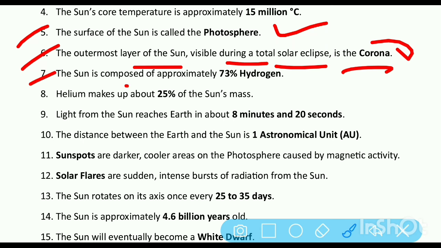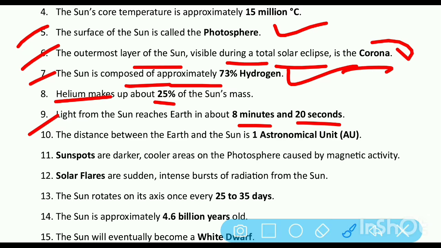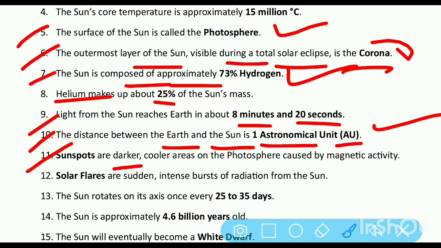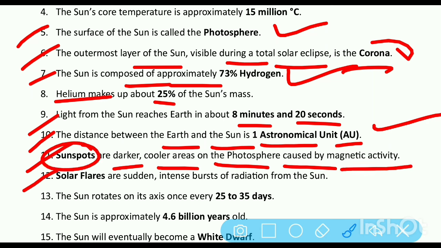The sun is composed of approximately 73% hydrogen and 25% helium. Light from the sun reaches Earth in about 8 minutes and 20 seconds. The distance between the Earth and the sun is 1 astronomical unit. Darker, cooler areas on the photosphere, meaning on the surface of the sun, are caused by magnetic activity called sunspots. Solar flares are sudden, intense bursts of radiation from the sun.